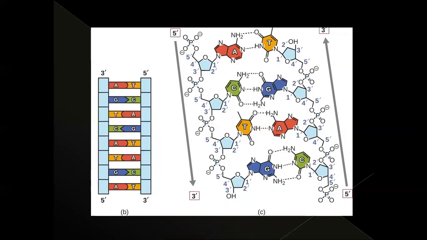In the middle, nitrogen bases are present. A purine is a double ring, and a pyrimidine is a single ring. Compulsorily, if one purine is present, there must be one pyrimidine. There is a 1:1 ratio of purines and pyrimidines. These purines and pyrimidines bind with hydrogen bonds.